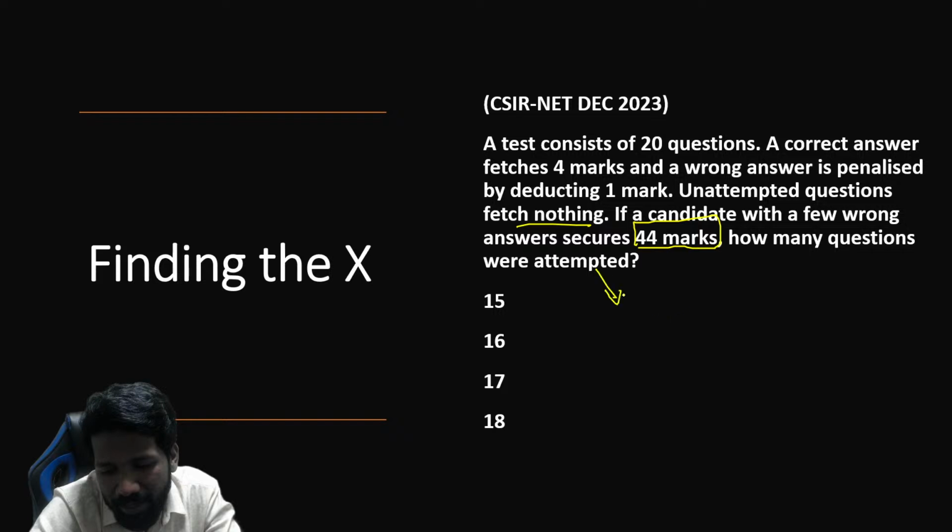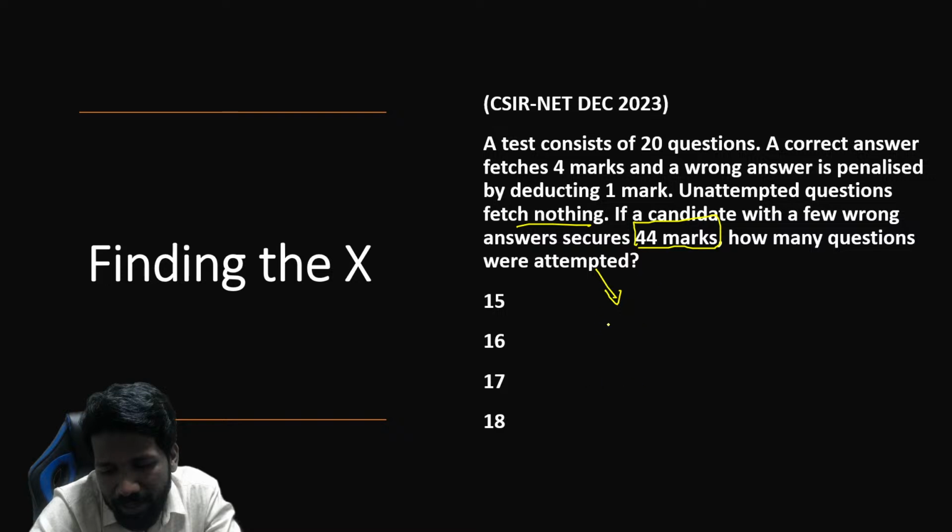Okay, be careful. The question is asking number of questions attempted. उसमें correct भी हो सकता है, wrong भी हो सकता है. So we have to first make an idea what all are the possible cases. Because here there are 3 variables. Correct answer, wrong answer and unattempted. These 3 are variables. Please keep that in mind. So unattempted is also a variable.